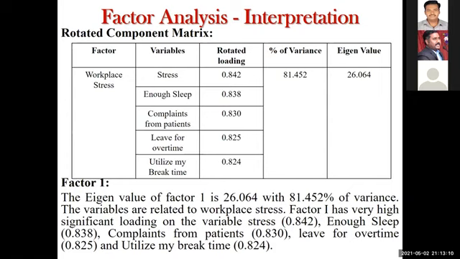In that, you can differentiate. If you have 0.8, 0.7, it means high significant loading on all the variables, and you have to list them out along with the factor loading. Factor 1 has a moderate significant loading on the other variables. Like that, you need to write the interpretation for factor 1, factor 2, factor 3. That's how you need to conclude your interpretation for factor analysis. Okay, is it clear now? So with this, the factor analysis is over.